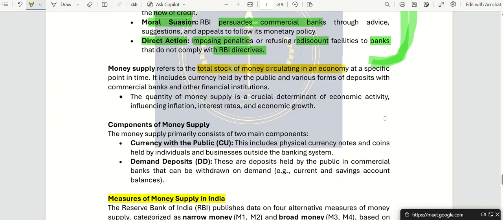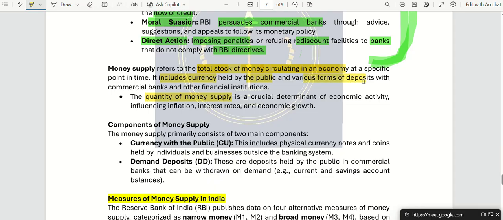So today is 2026. So in 2026, what is our money supply? Basically, money supply is nothing but the quantity of money in an area at a specific point of time. What does it include? It includes currency held by the public, that is the money that you and I have in our pockets and in our bank accounts.